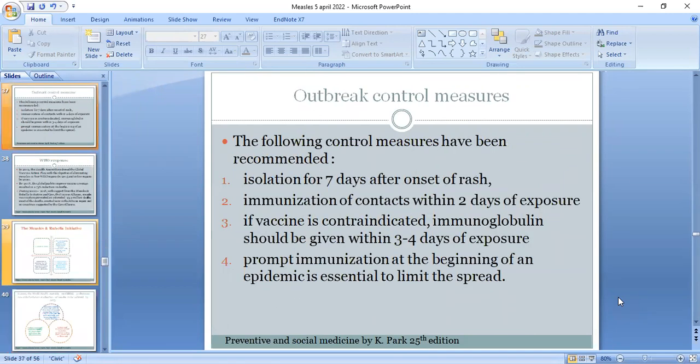Now the outbreak control measures. The following control measures have been recommended. Isolation for 7 days after the onset of rash. Immunization of contacts within 2 days of exposure. If vaccine is contraindicated, immunoglobulin should be given within 3 to 4 days of exposure. Prompt immunization at the beginning of an epidemic is essential to limit the spread.